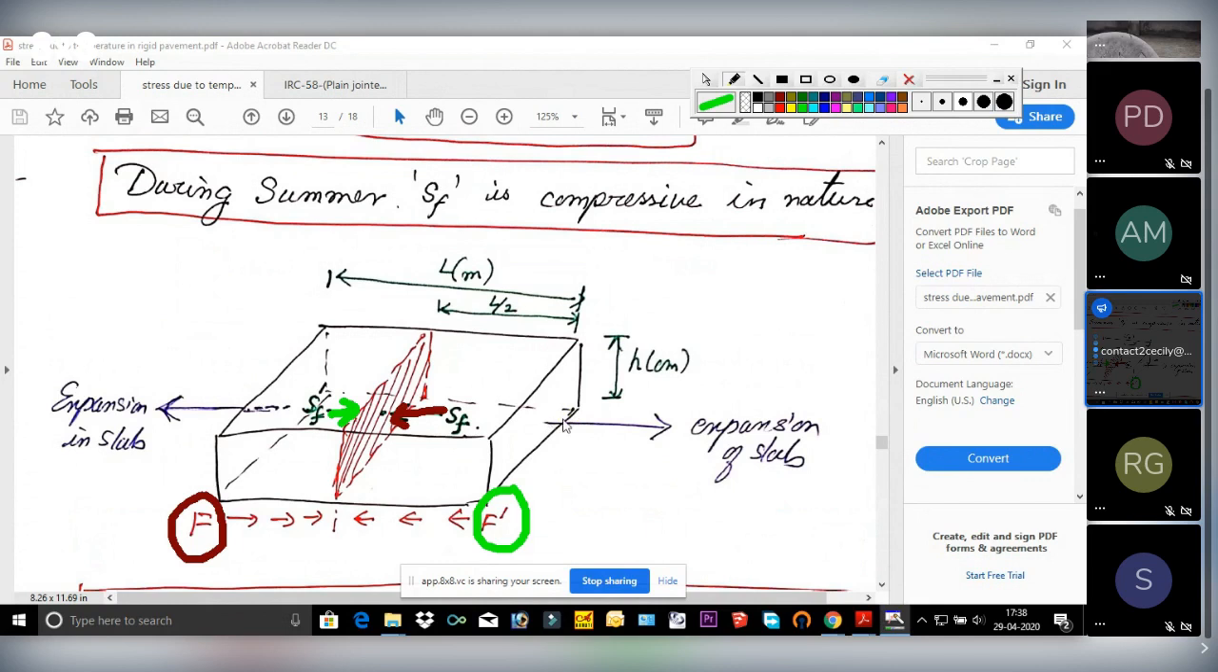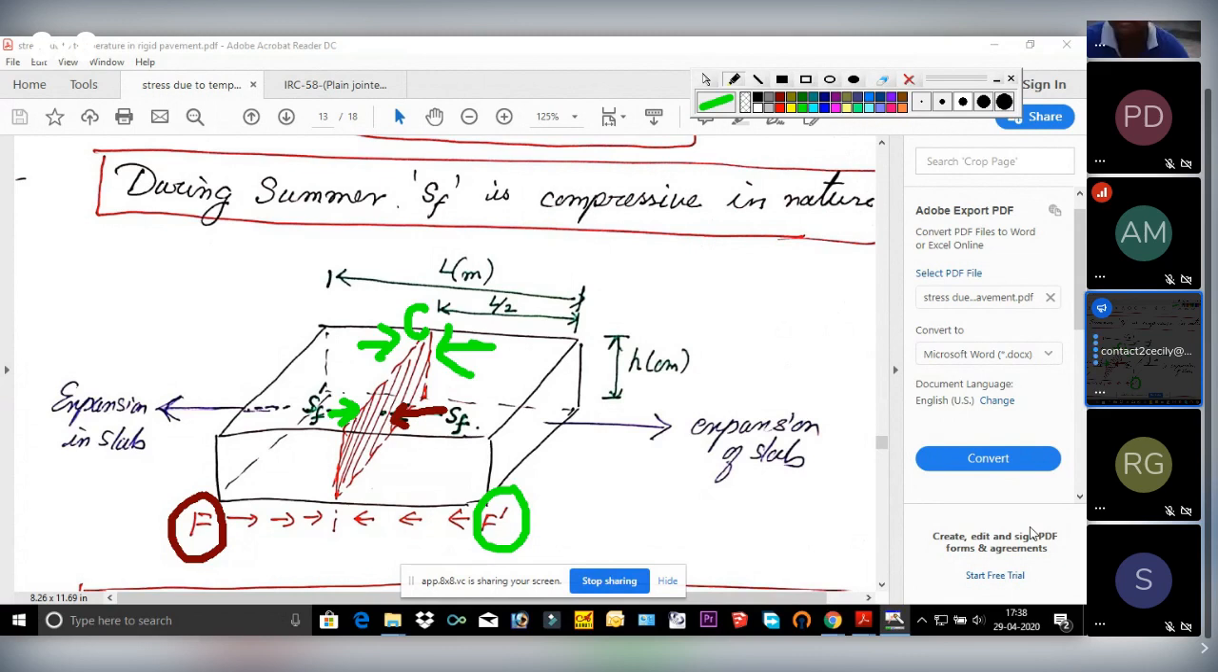See what happens. During expansion, the slab will move outward, so your frictional force will be in the opposite direction. And again, to resist this frictional force, SF will generate within the section, which will act opposite to the direction of the force. So this force is acting in this direction, so your SF which is resisting this force will act in this direction. So by nature we can see that both are acting like this. That means this is compressive in nature.